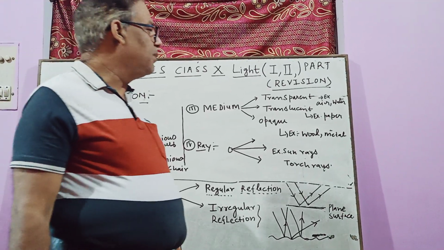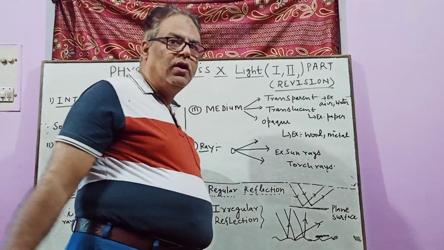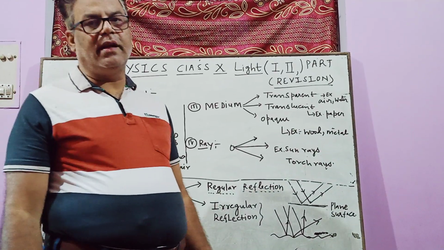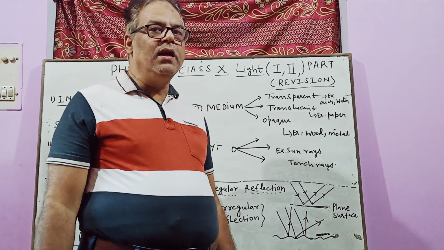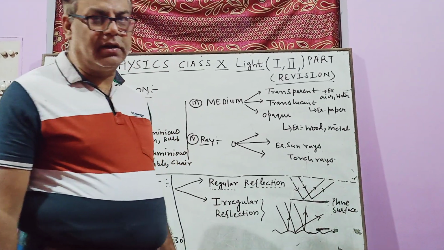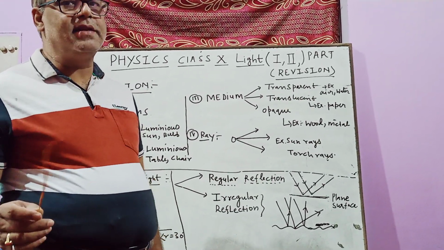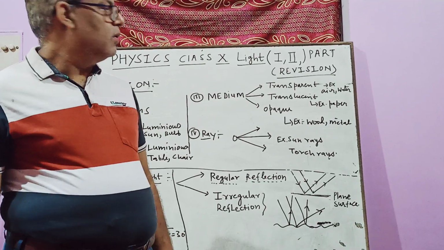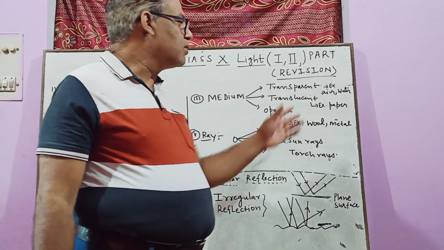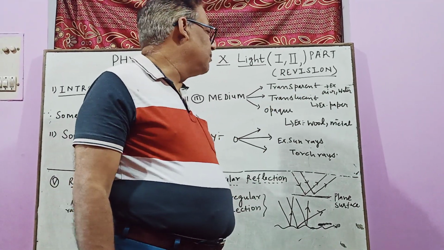So its examples are air or water. Through air you can see any object very clearly, and another is water. If the water in the swimming pool is clear, then you can see the surface of that swimming pool. So this is the transparent medium, and there are many examples of transparent medium.